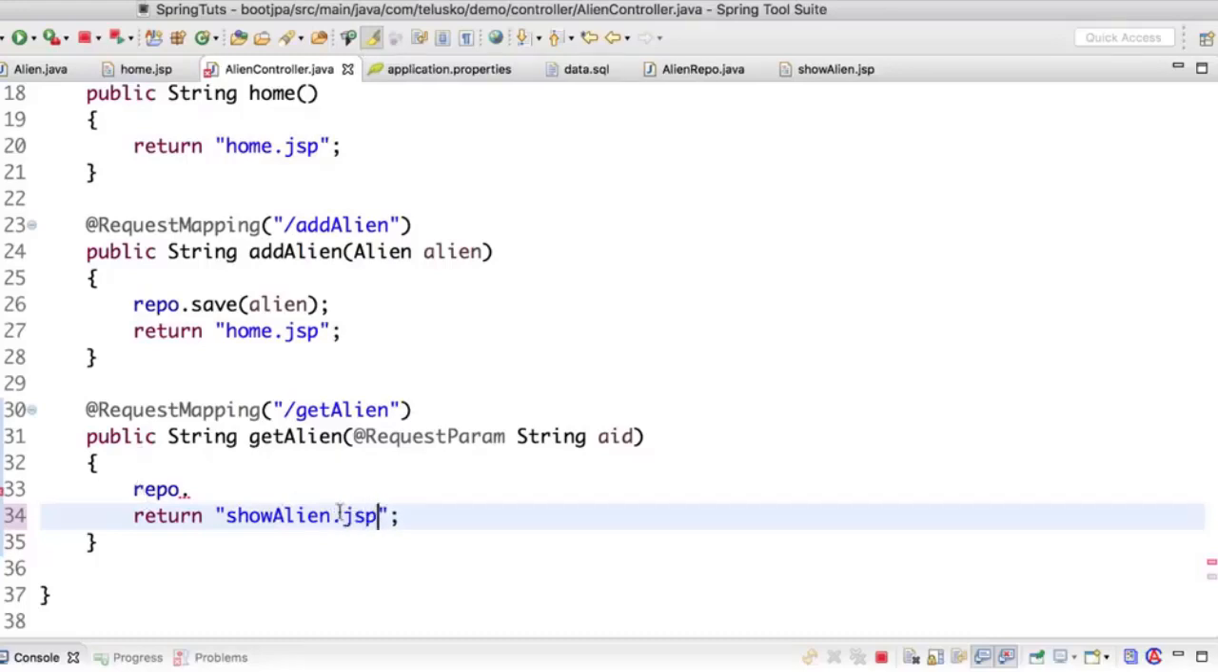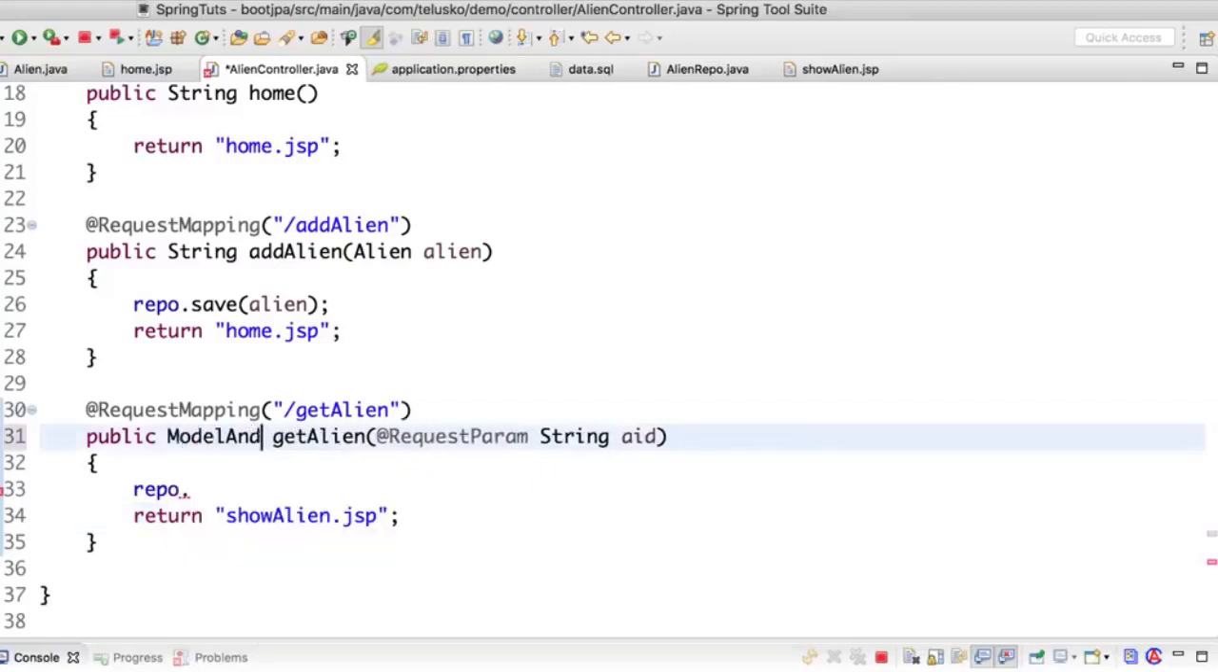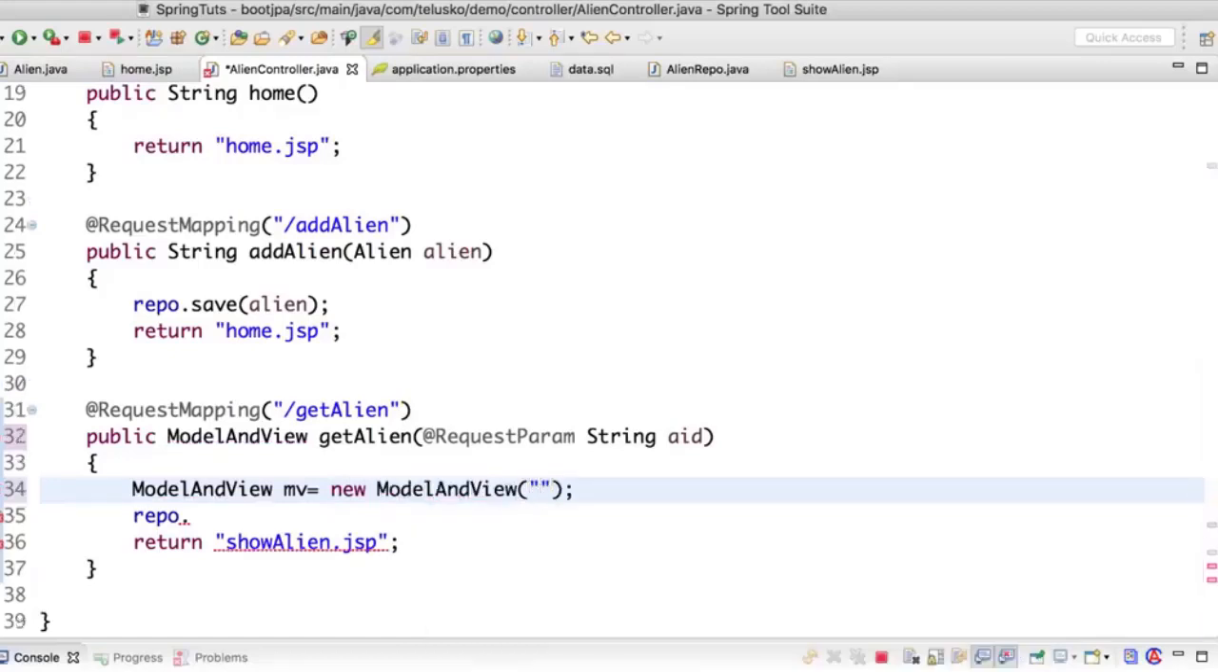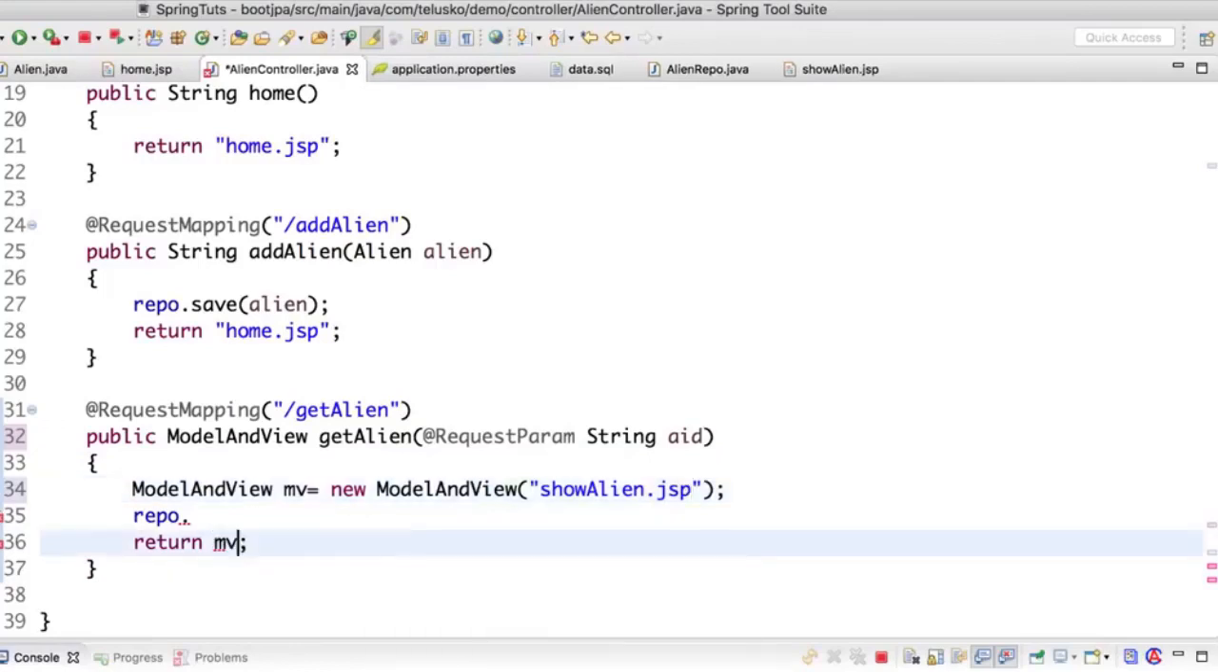But with the view, I also want to send a data, right? So as we have discussed in the earlier videos, we can use a model and view here because it will make more sense. So I will be saying ModelAndView mv is equal to new ModelAndView. Of course, we need to import the package, and in the constructor itself, I will specify the view name. This is one way. You can also set the view name, or you can use a constructor to do that. And instead of returning a string, I will return mv.